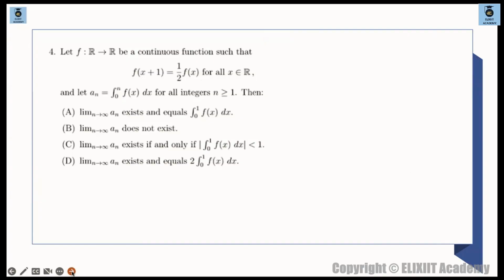So one functional relation is given. A function is defined from R to R. It's a continuous function and f(x+1) is equal to half times f(x). So we have a_n to be this: a_n is the integral from 0 to n of f(x) dx for all integers n greater than or equal to 1. Then basically we have to find the limit as n tends to infinity of a_n.